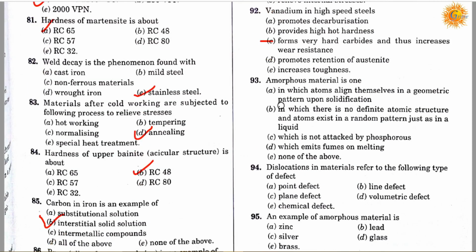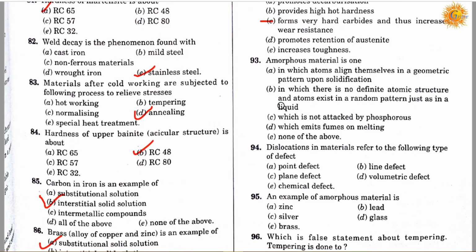Okay. Question number 93. Amorphous material is one: option A, in which the atoms align themselves in a geometric pattern upon solidification; option B, in which there is no definite atomic structure and atoms exist in a random pattern just as in a liquid; option C, which is not attacked by phosphorus; option D, which emits fumes on melting; and option E, none of the above.